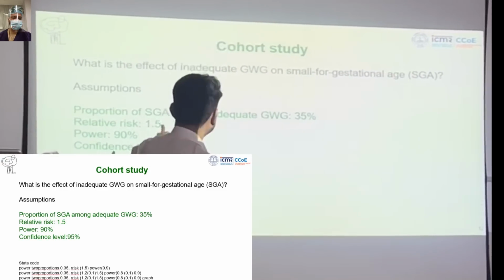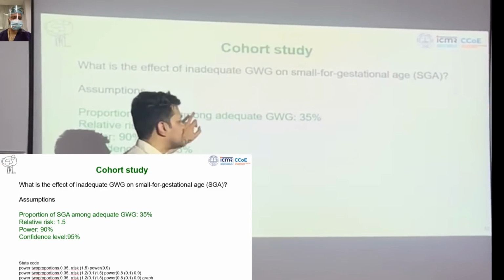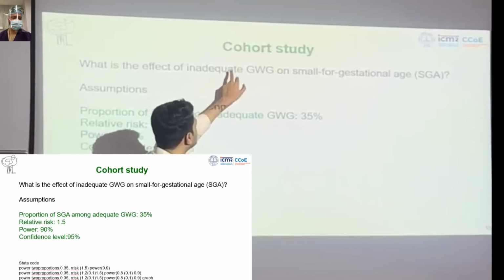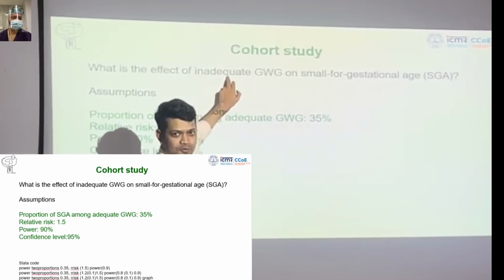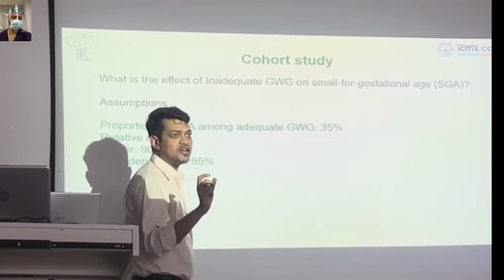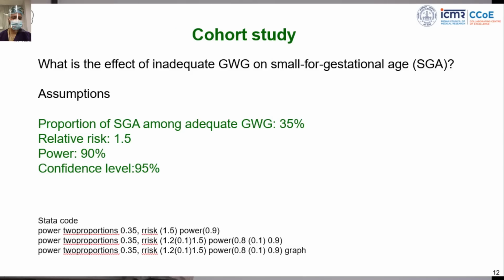Here, what is the outcome? SGA. And what is the non-exposure here? Those who have inadequate gain are the exposure, so adequate gestational weight gain will be our non-exposure. So proportion of outcome among non-exposure is one assumption you have to take, and this information you will get from literature. Number 1.